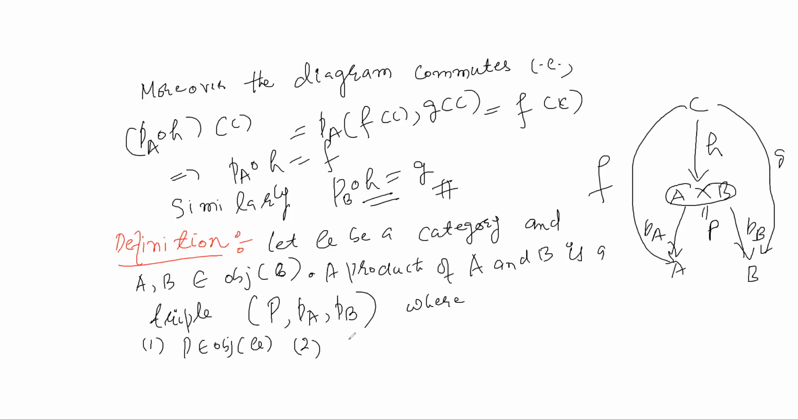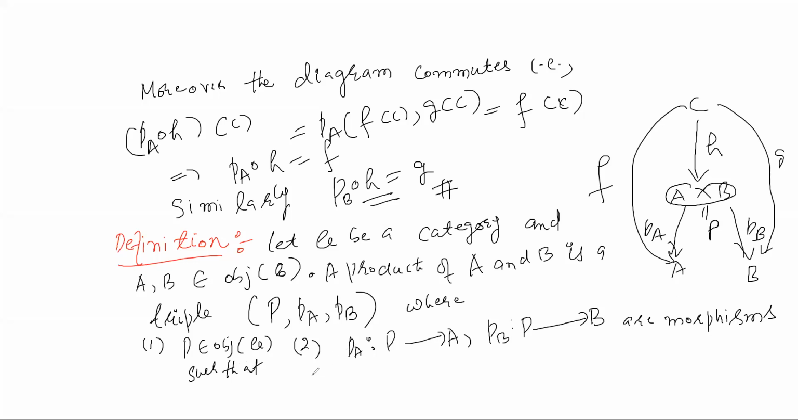So you have PA from P to A, PB from P to B, are morphisms, and this triple is such that for every other triple,